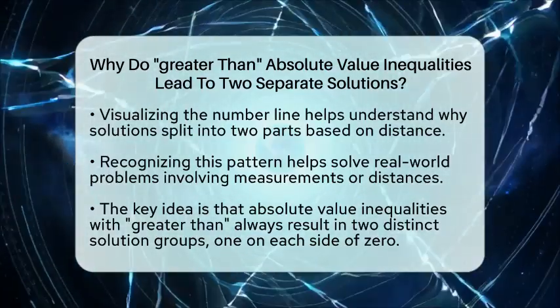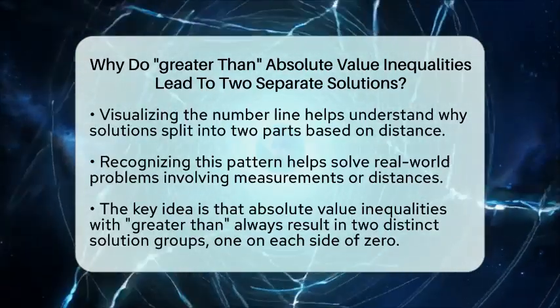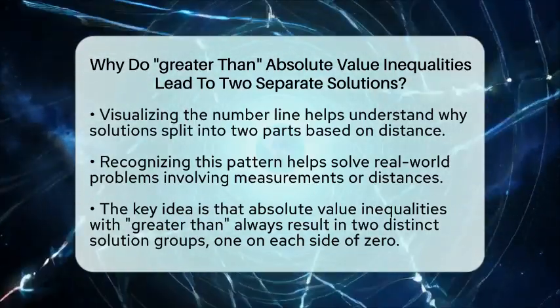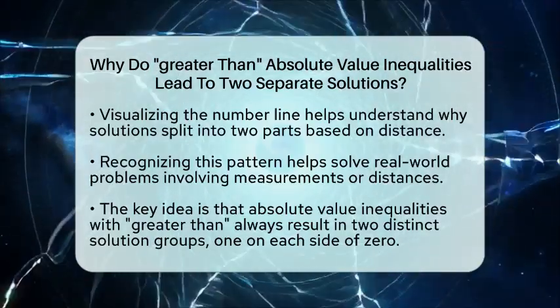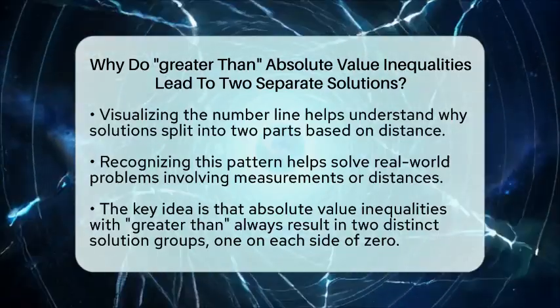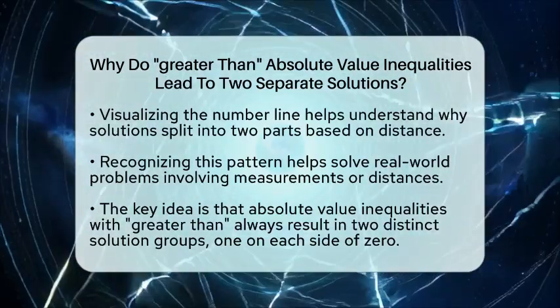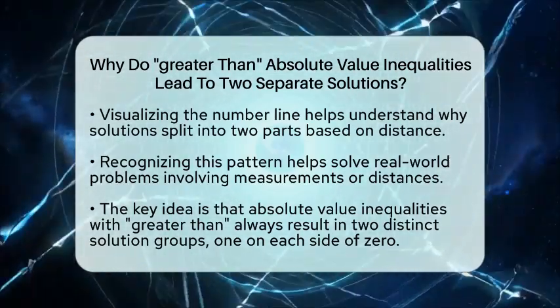In summary, greater than absolute value inequalities lead to two separate solutions because the absolute value measures distance in both directions from zero. When the distance must be more than a specific value, the solutions include all numbers far enough in both the positive and negative directions, creating two distinct intervals. This idea is a key part of algebra that makes solving these inequalities clear and logical.